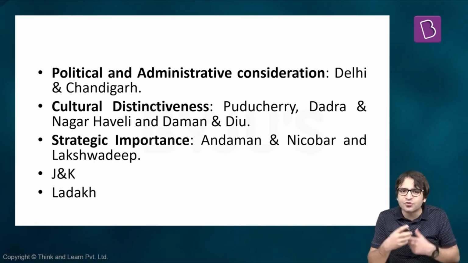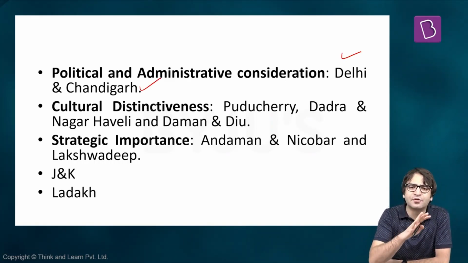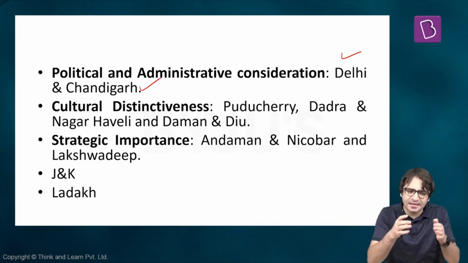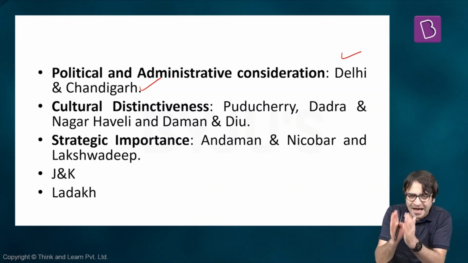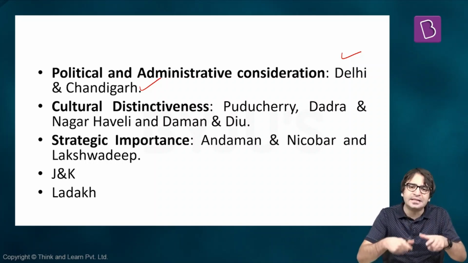For political reasons and administrative reasons, Delhi and Chandigarh are union territories. Why Delhi? Because Delhi is the capital of India. And if you look at the capitals of almost all the countries of the world, they are directly controlled by the center. For example, Washington DC in the United States, Canberra in Australia. Despite the fact that Australia and the United States have a federal constitution, their capital cities are directly controlled by the center. In a similar fashion, Delhi is the capital of the Union of India, of the country. That is why Delhi is a union territory.